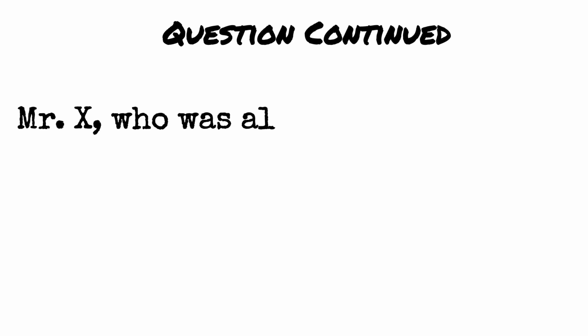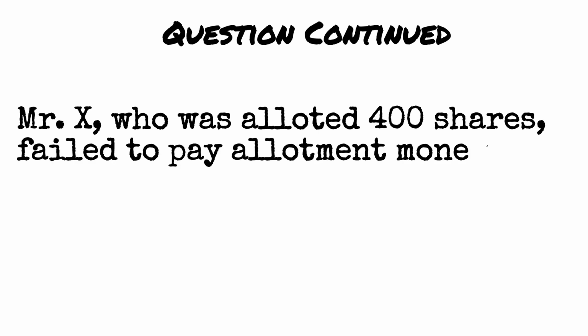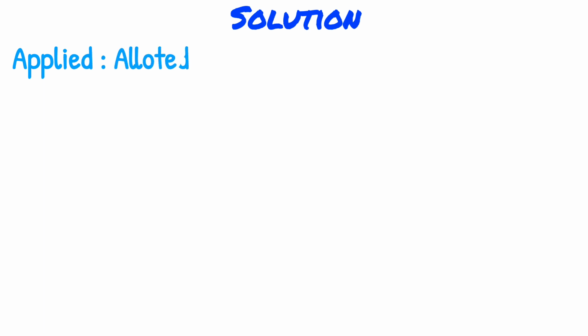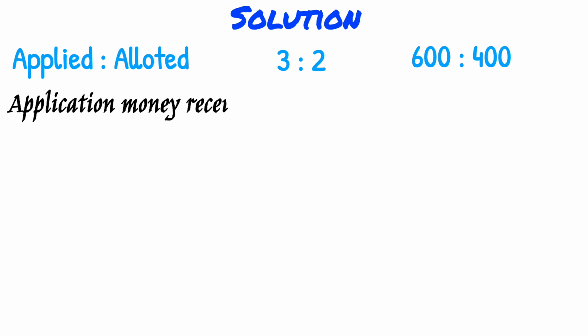Let's say there's a defaulter. Mr. X, who was allotted 400 shares, failed to pay allotment money. Let's say call money was not made due yet. So we remember that applied to allotted is 3:2. Anyone who got 2 shares had applied for more than 2 shares. What about Mr. X, who got 400 shares? How many shares did he apply for? He must have applied for 600 shares in the ratio of 3:2.